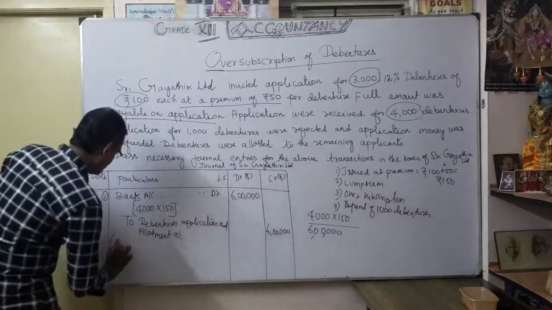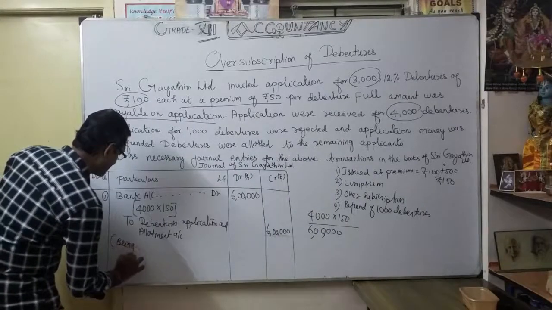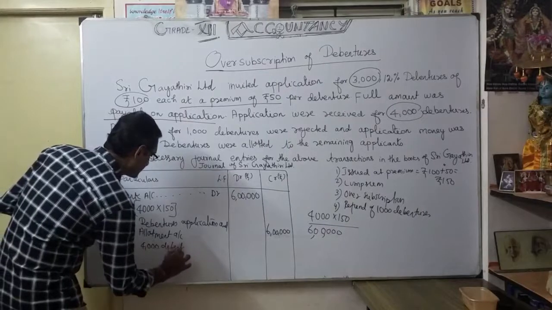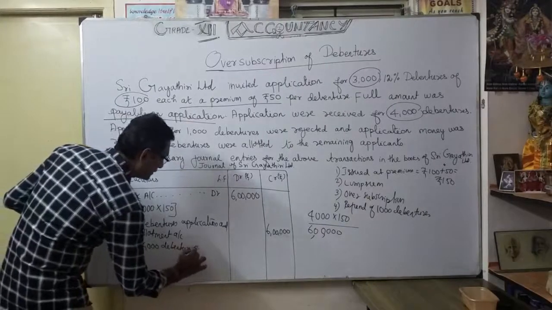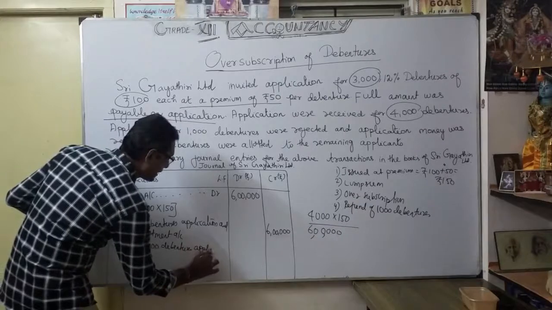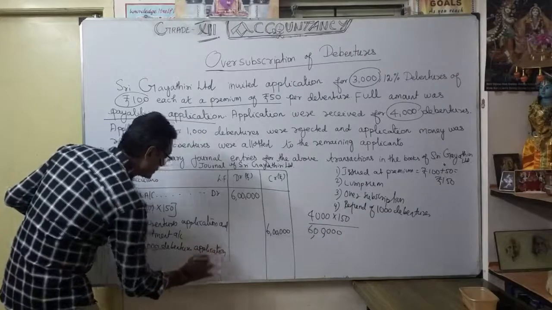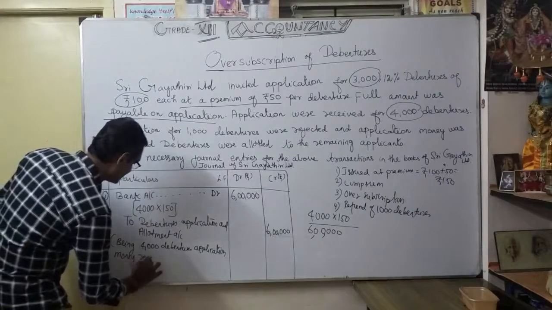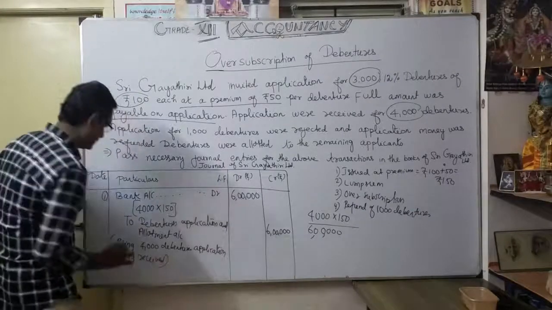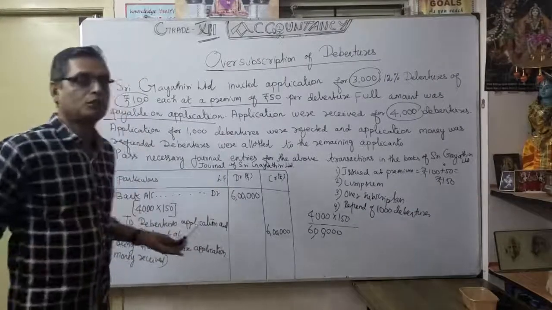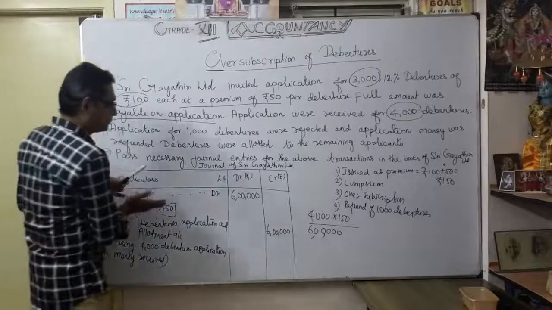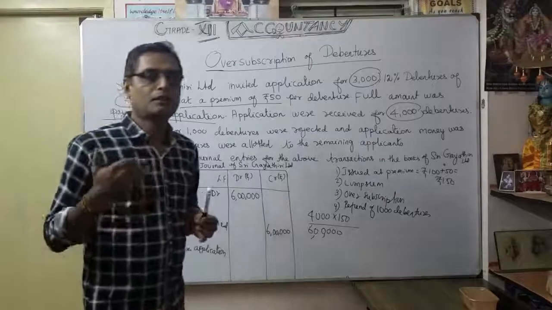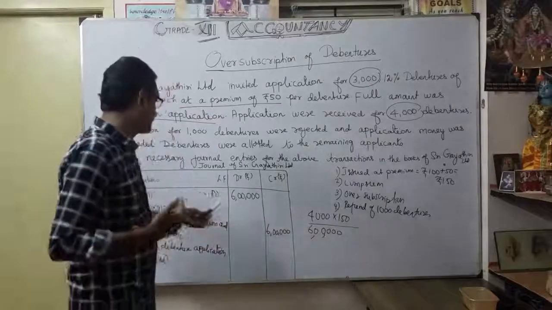What is the narration? Being 4,000 debenture applications money received. First entry over. So whatever 4,150: nominal value 100 plus 50 rupees premium, so totally collected 6 lakhs.